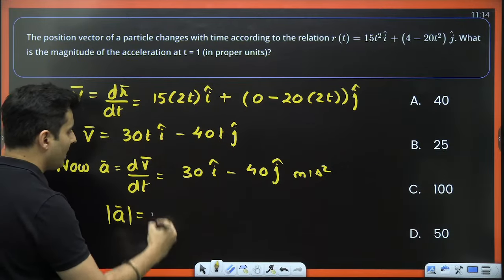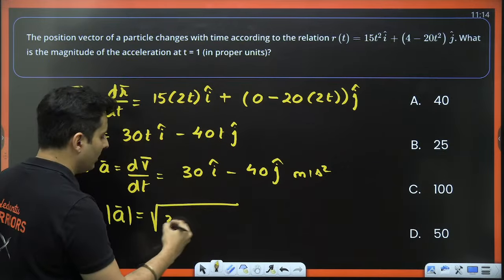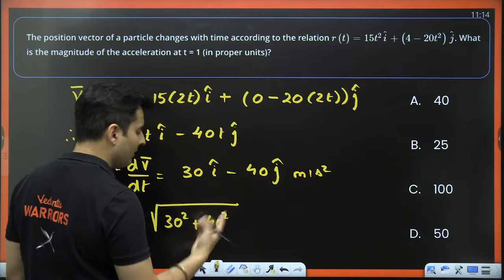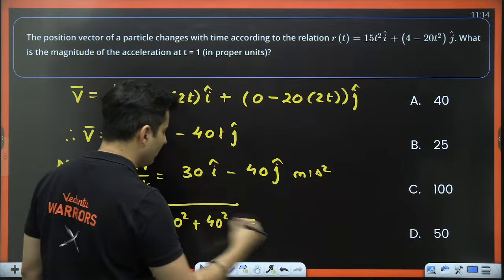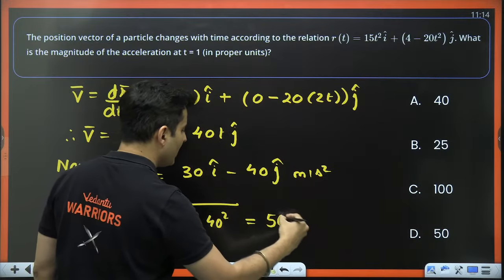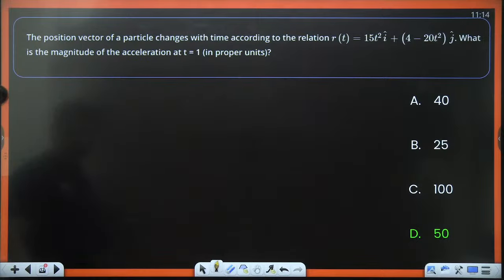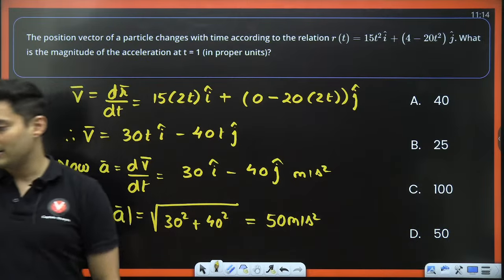The question is find the magnitude of the acceleration. So if you want to find the magnitude, you take the x component, which is 30, square it, take the y component, which is 40, square it. Even if you take minus, the square will be positive. This answer will obviously be 50 meters per second square. And 50 is there as option number D. That is the correct answer.